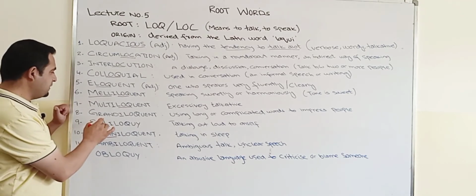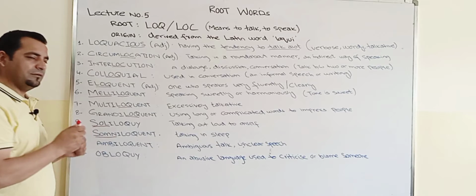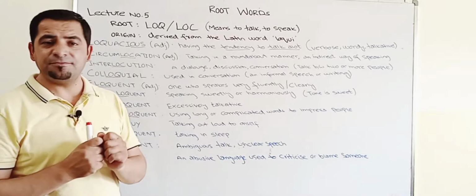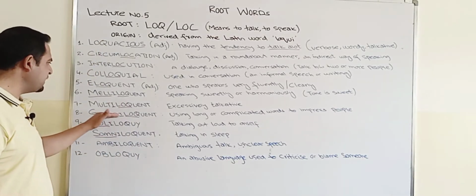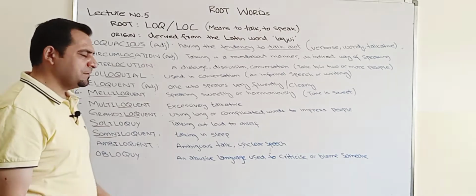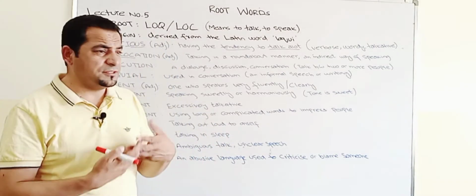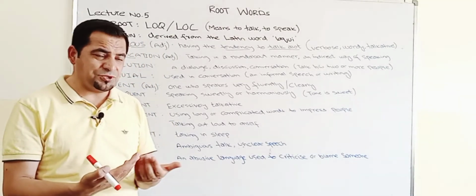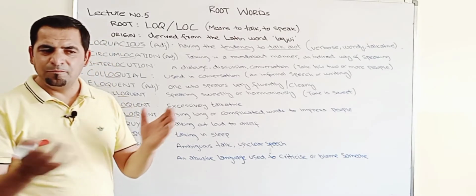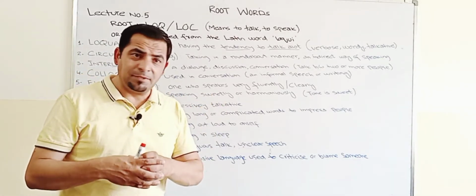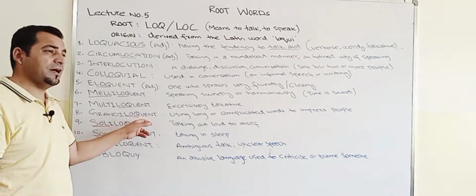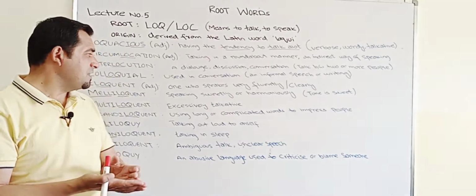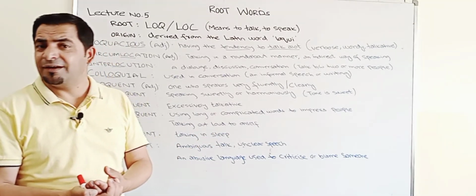And then the next word, grandiloquent, again the root word loc is here. So using long or complicated words to impress people. Grandiloquent means using complicated words and phrases to impress people. The purpose is not communication, but to impress people. So in your daily life, you might know some people who are grandiloquent. I mean that unnecessarily they are using certain words and phrases that are really complicated for you to understand.